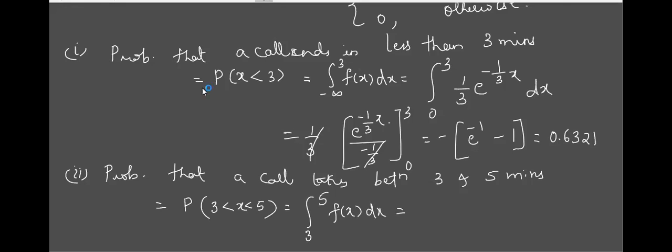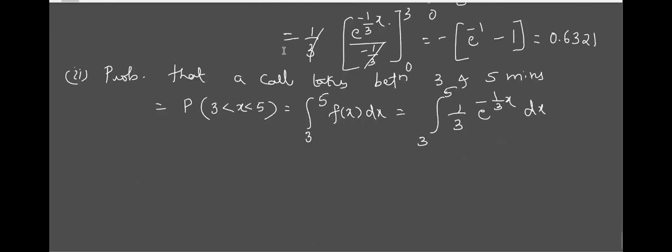Again, do I have to split the interval into parts? No, because both values are positive, they lie in the same part. So the function is 1 by 3 e raised to minus 1 by 3 x dx between 3 and 5. Again, when you integrate, 1 by 3 will cancel.